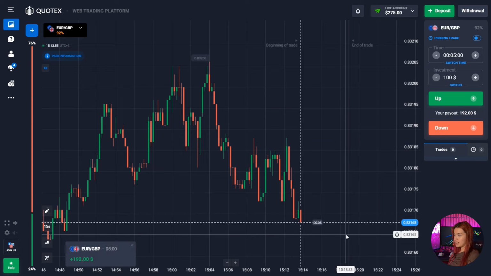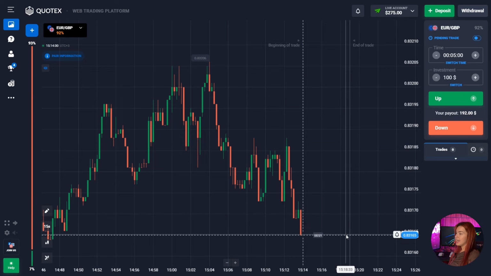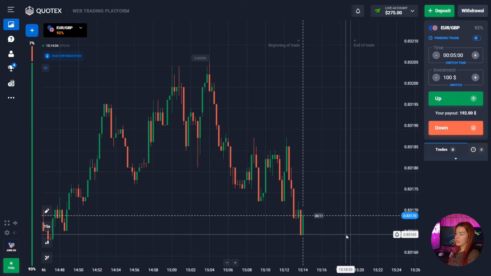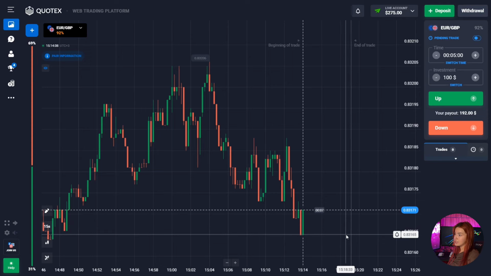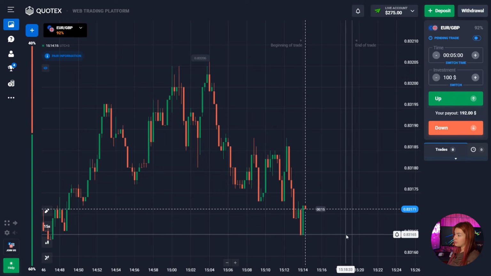Well, my dear traders, I think it's amazing. As you can see, our price showing a good decrease, and thus this transaction brought us a steady profit. So as you can see, in this situation, the bot signal again coincides with our opinion, and we were able to earn money here. Well, guys, look at my deposit. We already have $300. It's an amazing result.